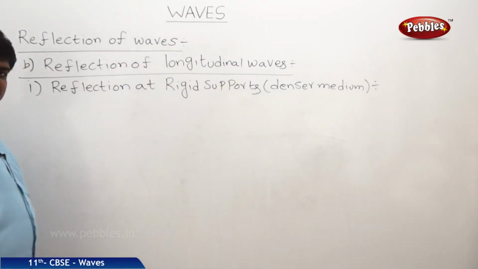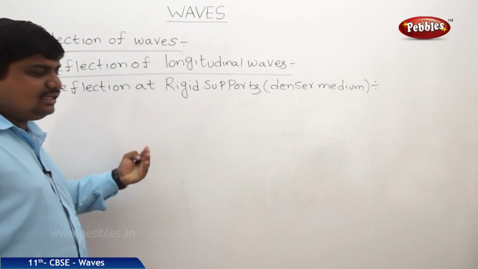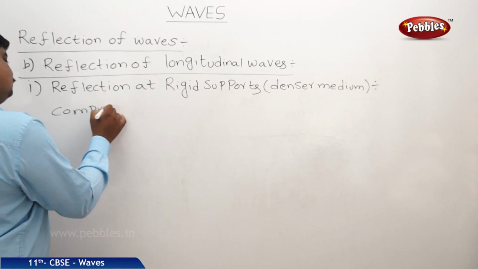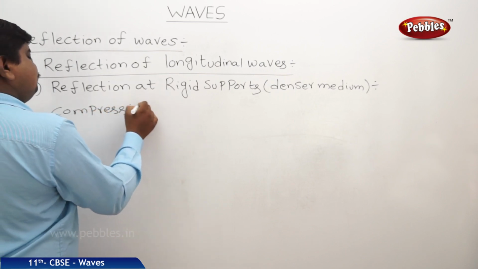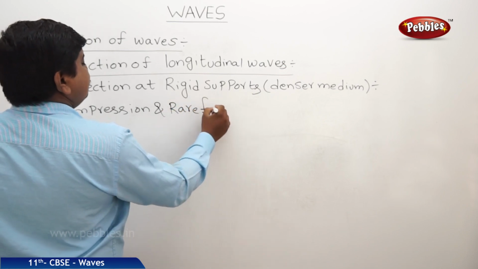So what we can understand from this concept is that a longitudinal wave is a combination of compression and rarefaction. Compression and rarefaction.